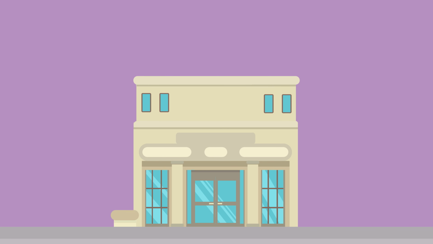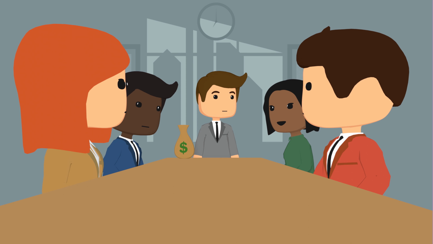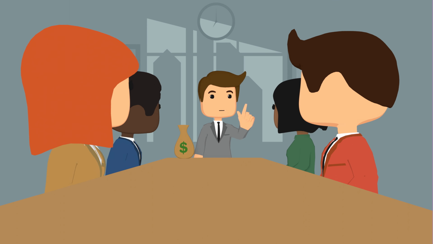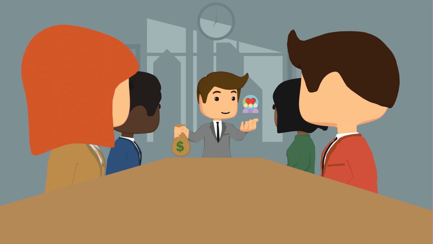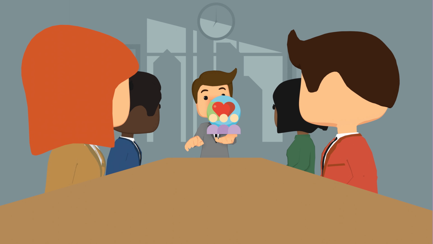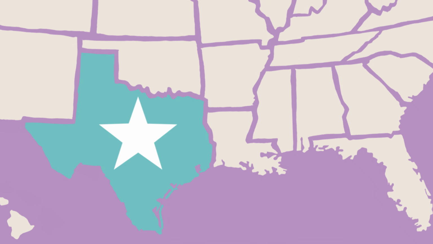How to form a 501c3 nonprofit corporation. A nonprofit corporation is purpose-driven, a company whose goal is not to make profit for themselves. Typically, they are an organization that wants to make money in order to help further a social cause or provide a public benefit. Let's get you started on the right path to forming a nonprofit corporation in Texas.